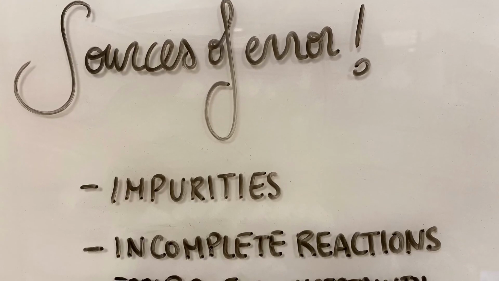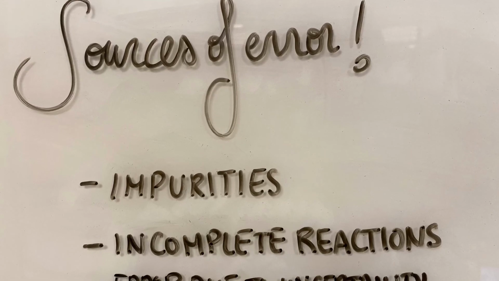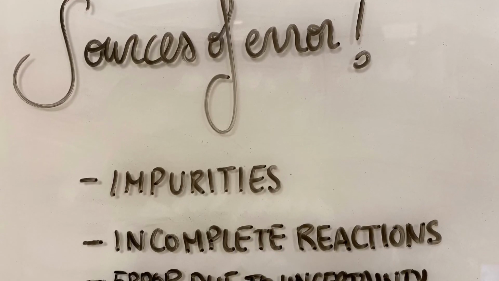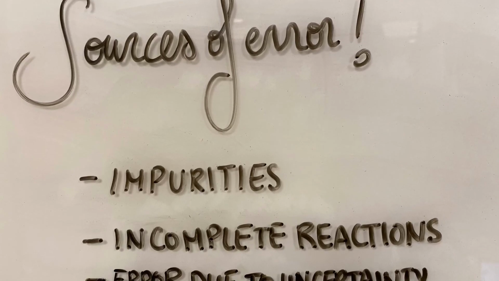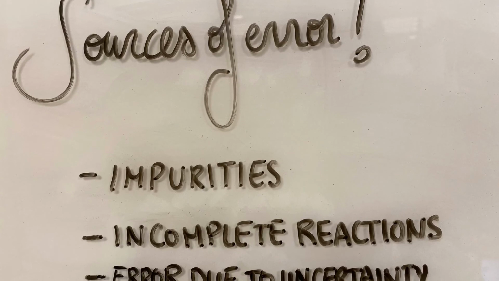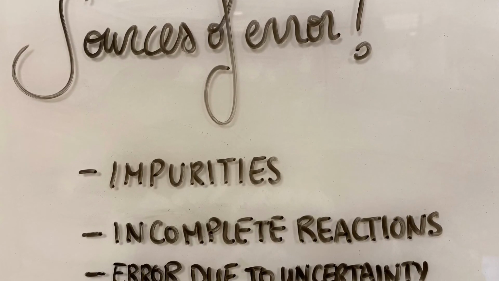These errors can be categorized into random and systematic errors. Systematic errors will contribute to the decrease only or increase only of the output of a product from the reaction. Random errors are less predictable. However, the error that is most likely to have the biggest influence in this reaction is the involvement of impurities and incomplete reactions, which lead to a weight that is higher than that of the theoretical yield.